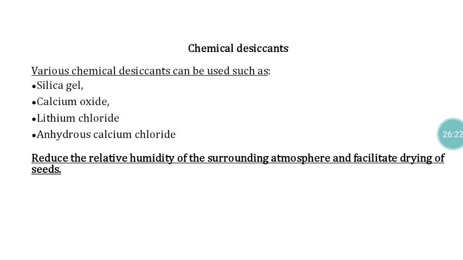This technology is generally useful for drying a small quantity of seed material. If it is a large quantity, we have to mix all those materials. After drying, we have to remove all the desiccants from the seeds, so it's a laborious process. So even though these technologies are available, all of them are useful only for a small quantity of seed material. With that, we are completing seed drying.